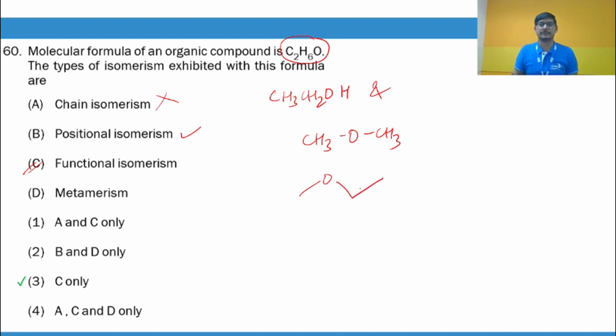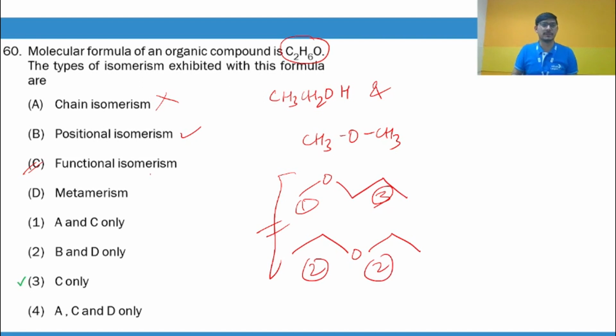You need at least 4 carbon atoms, so it could have been something like this. These two are examples of metamers, with 1 carbon and 3 carbon, or 2 carbon atoms on either side. So this compound represents either ethanol or methoxymethane, the only possibilities of functional isomerism.